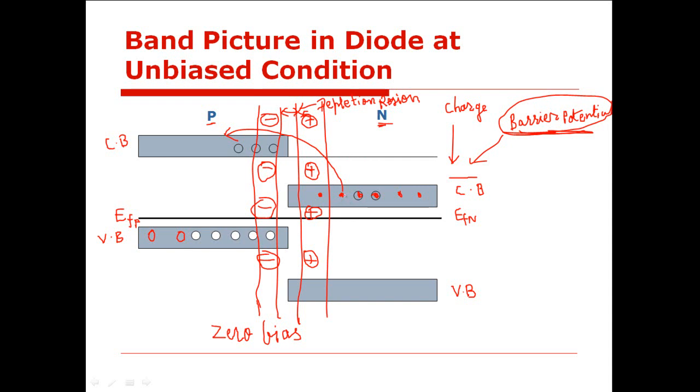No, because these electrons will face this layer of negatively charged ions in order to cross the depletion region and enter into the conduction band of p side. Isn't it so?